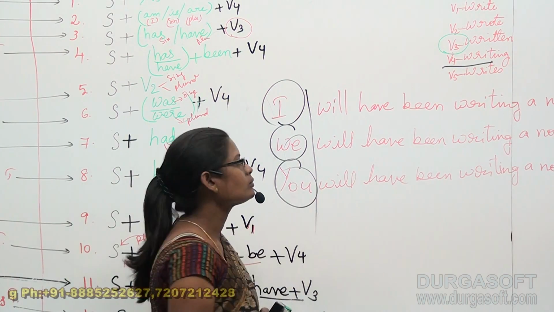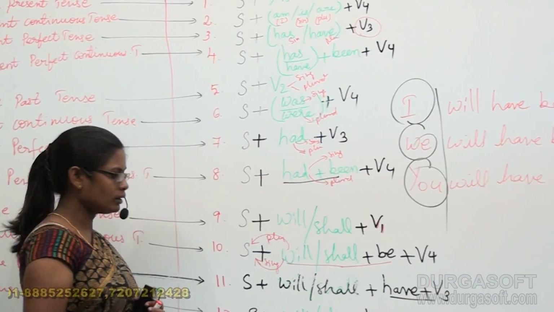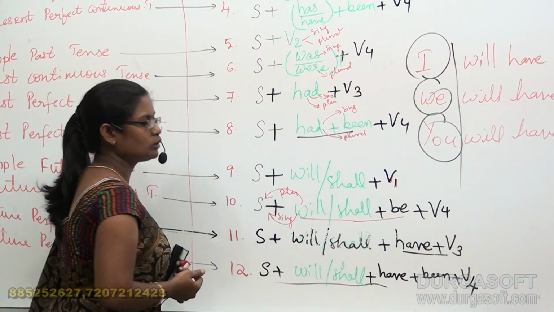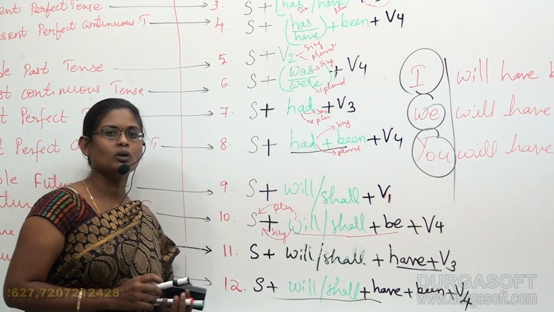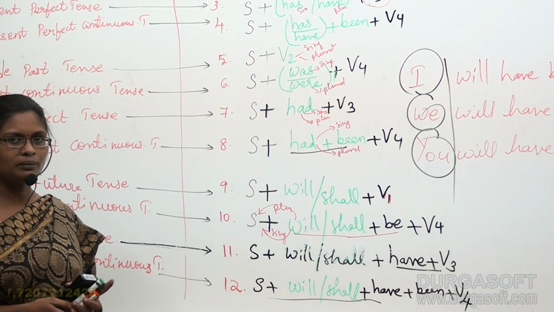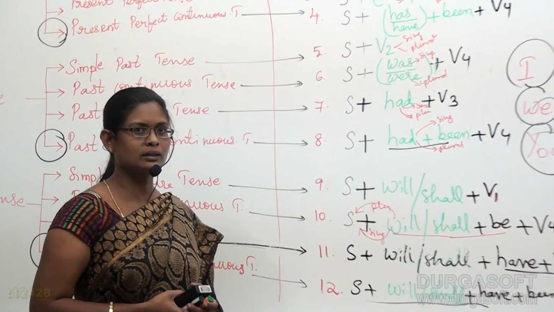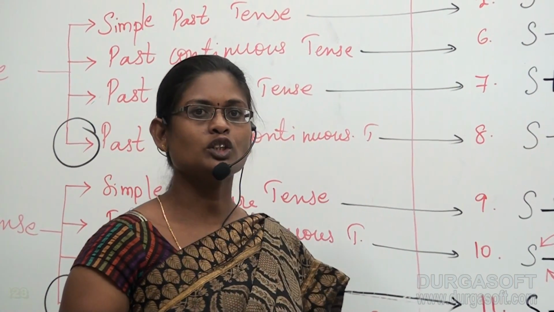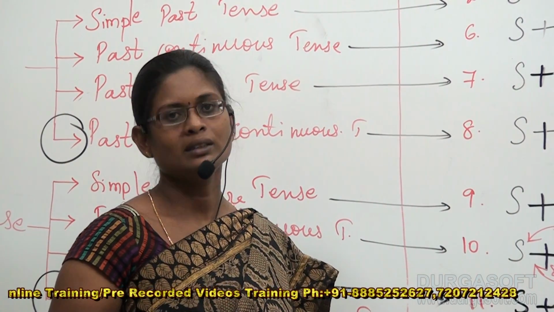That means whatever the subject that we take, never bother about it. The structure is quite same to all the subjects. So students, I hope you all understood this class very well, and let us meet in the next class with the construction of sentences by means of these 12 tenses.